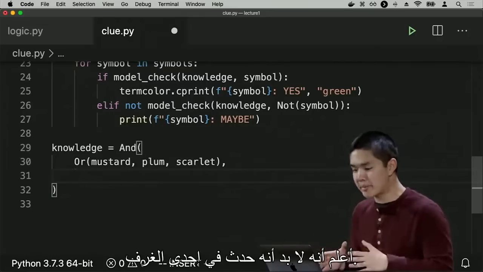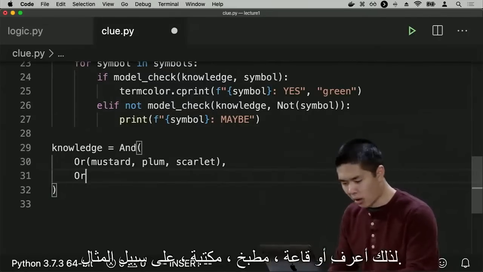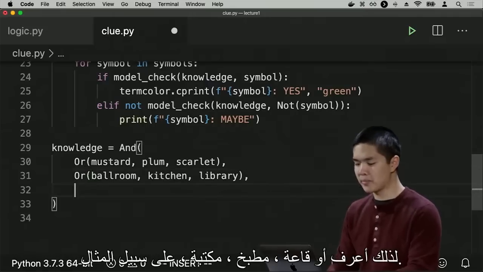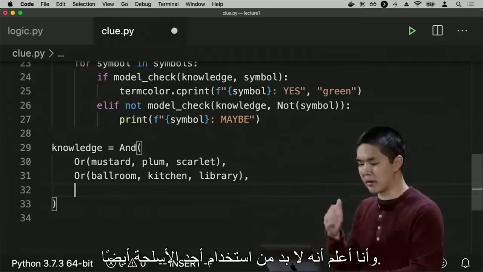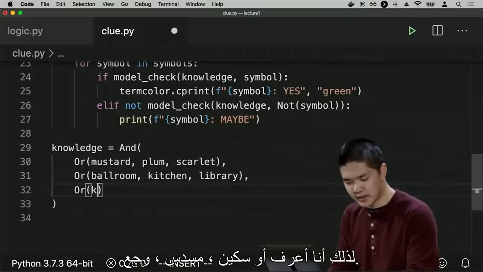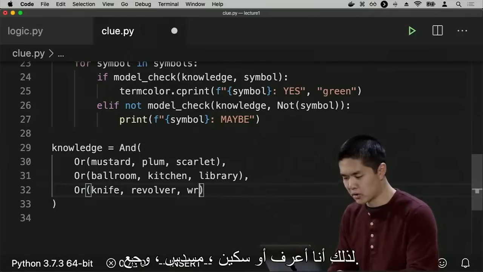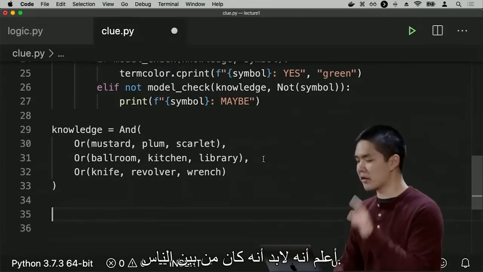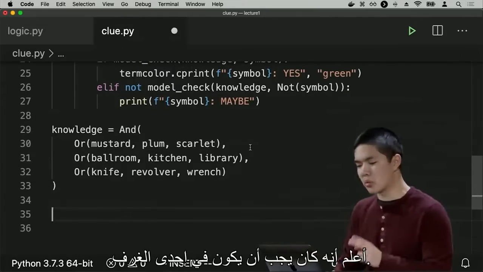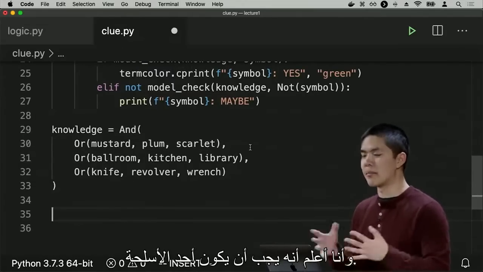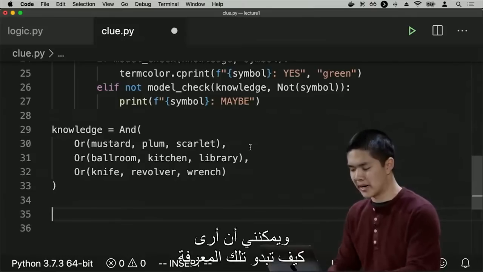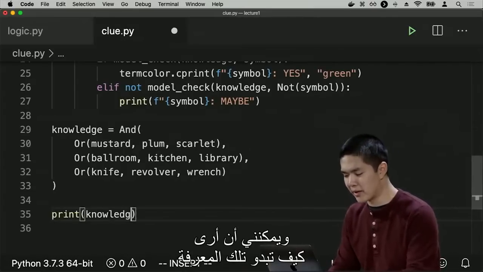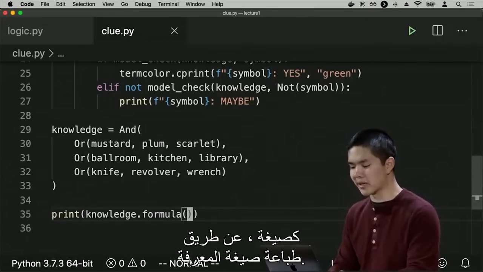I know that it must have happened in one of the rooms. So I know or ballroom, kitchen, library, for example. And I know that one of the weapons must have been used as well. So I know or knife, revolver, wrench. So that might be my initial knowledge: I know it must have been one of the people, in one of the rooms, and with one of the weapons. And I can see what that knowledge looks like as a formula by printing out knowledge.formula.